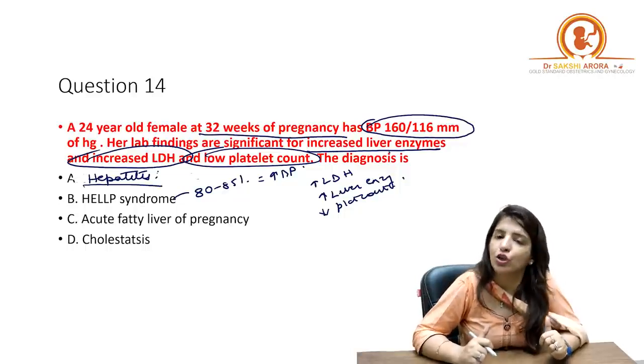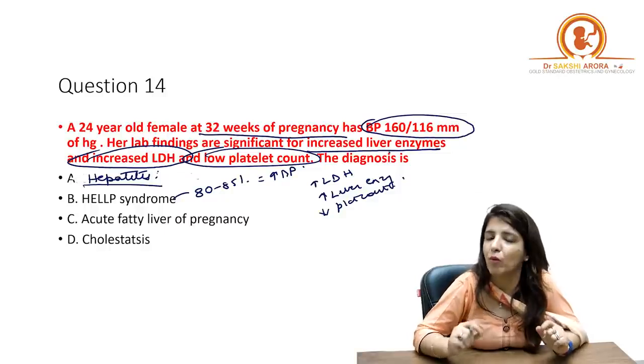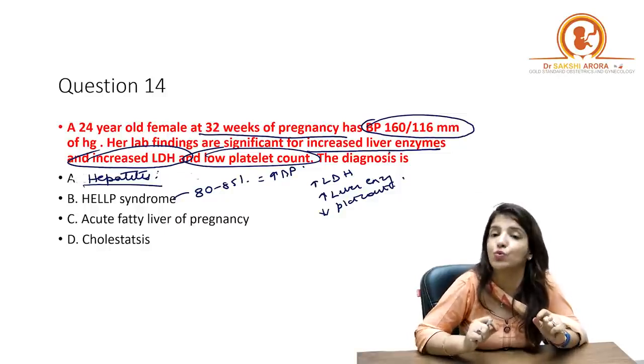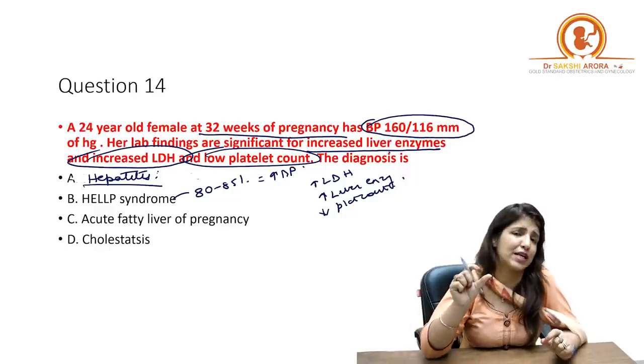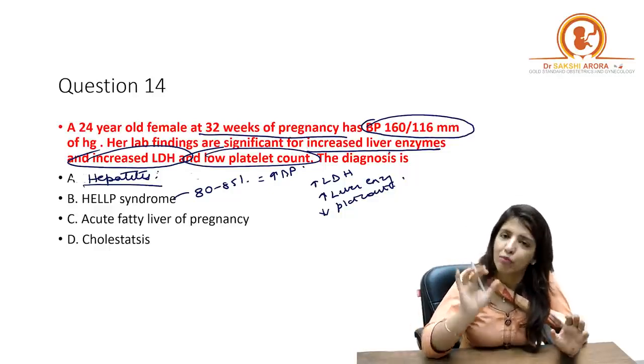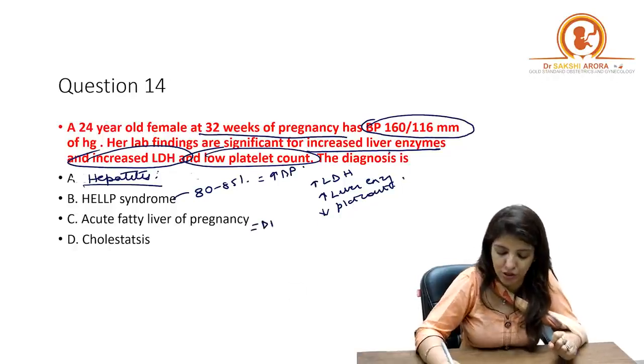In case of acute fatty liver of pregnancy, number one, the patient's BP is usually normal. It may be raised, but only in a very small subset. Most of the time in acute fatty liver of pregnancy, the patient's BP is normal.